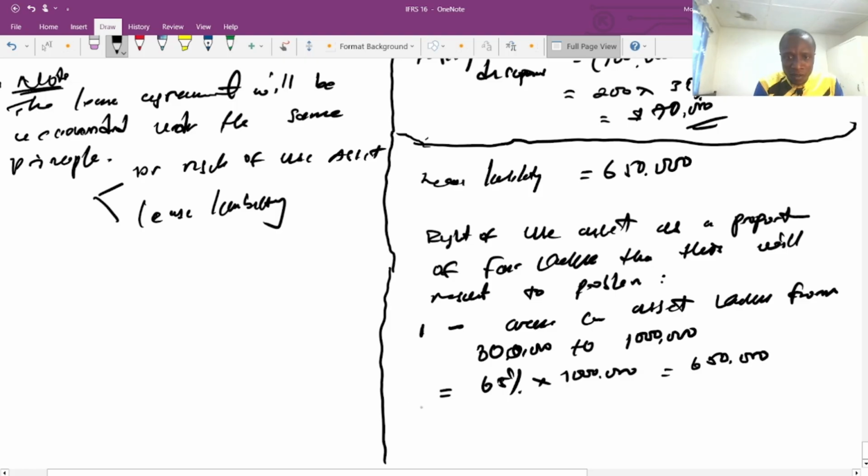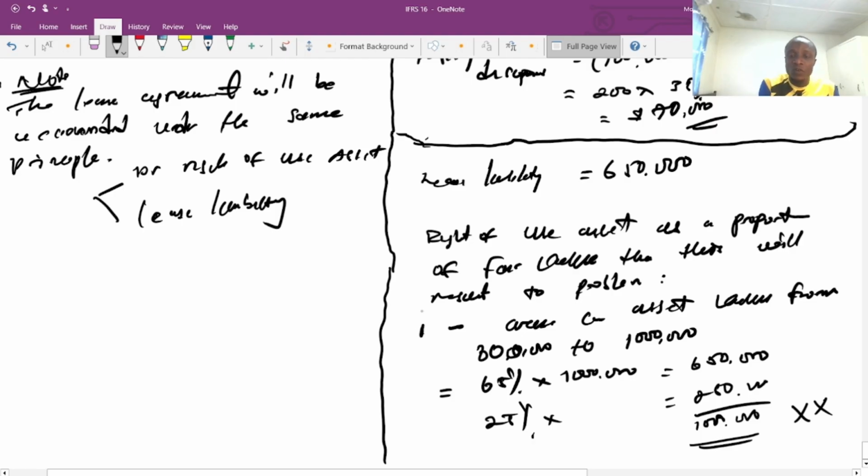Another problem: the value before the sale is 800. If we recognize the proportion retained based on the fair value, it means the initial value of the asset is not 800, it will be 1 million. Why? Because the 25% would equal 250, which gives us the same 1 million. And this was not the initial value of the asset. The initial value of the asset is 800. So if we calculate the right of use asset using the fair value, this will be the problem.